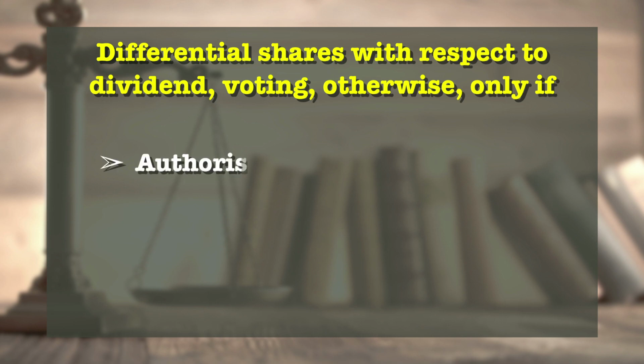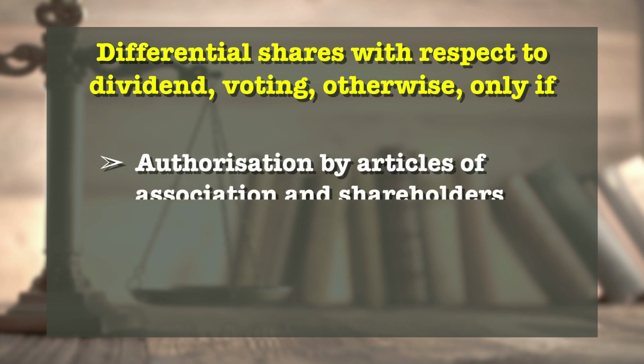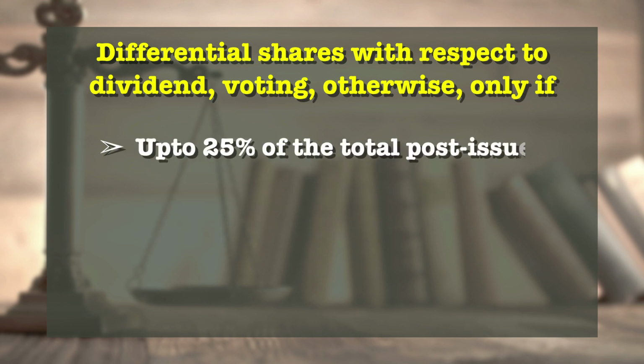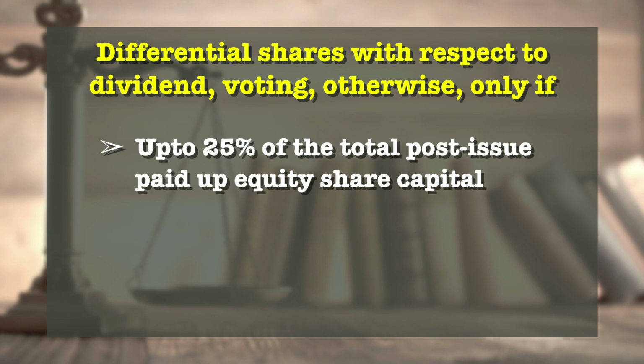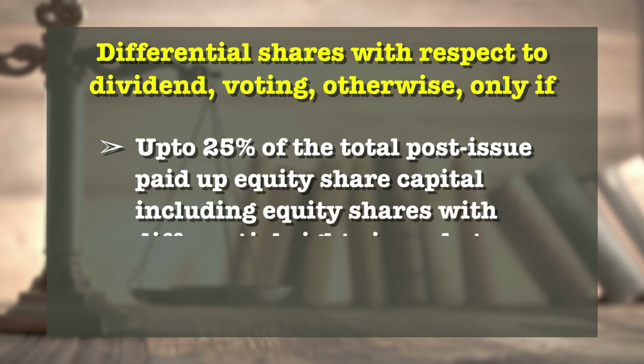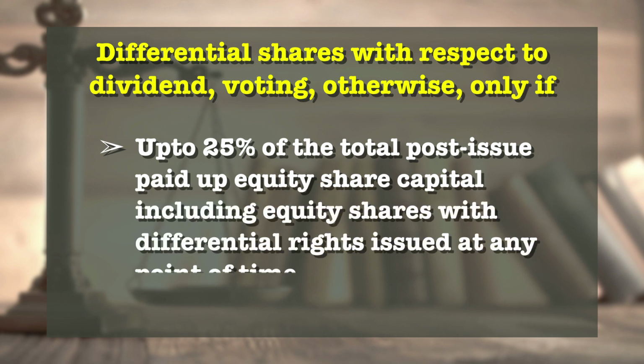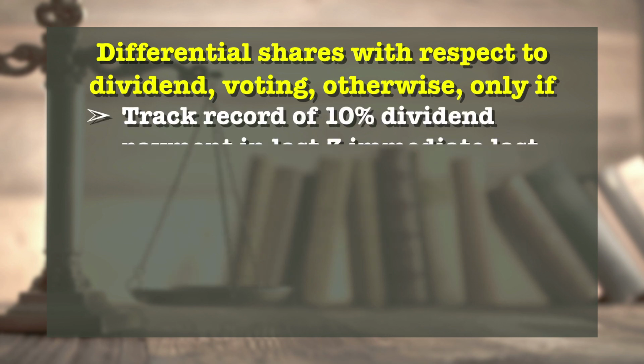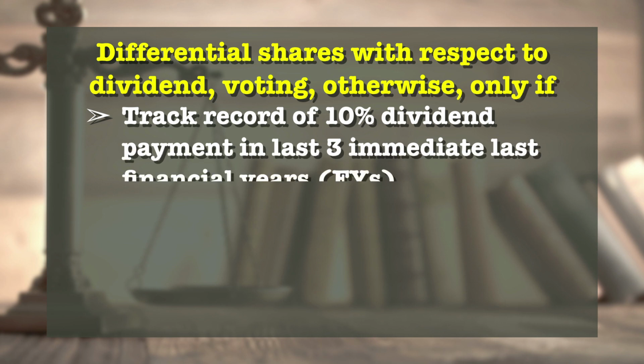These are: number 1, authorization by the Articles of Association and shareholders by means of a special resolution. Number 2, up to 25% of the total post-issue paid up equity share capital, including equity shares with differential rights, are issued at any point of time. Number 3, track record of 10% dividend payment in the last 3 immediate financial years.